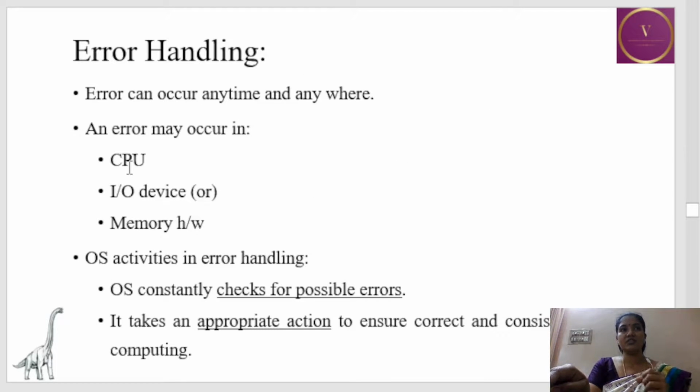So the next service is error handling. Errors may occur anywhere or anytime in a process, and errors may occur in the CPU or IO device or the memory hardware. And OS activity in error handling: OS constantly keeps a check on the possible errors, and when an error occurs, it takes appropriate action and ensures the correction of the error.